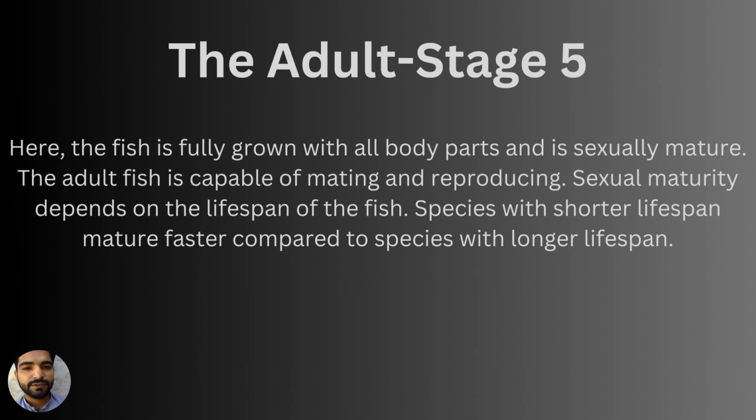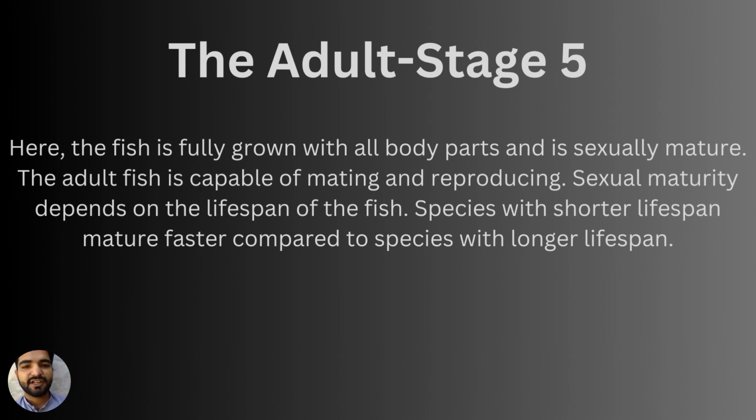And the fifth stage is the adult stage. Here the fish is fully grown with all body parts and is sexually mature. The adult fish is capable of mating and reproducing. Means to say now the fish is capable of reproduction, and it can lay eggs and sperms in the next stage. Now its organs are fully formed, that is, the sexual organs in male and female.